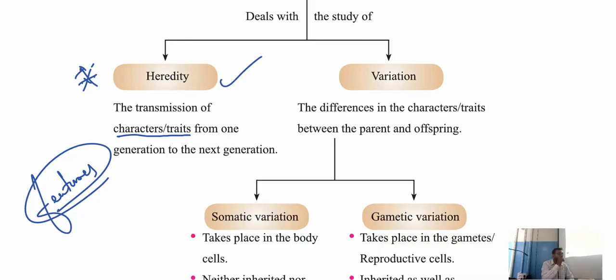Might be my nose looks like my grandfather's. The height of mine might be similar to my uncle's. Even my mother is fat, I am also fat. My father is thin, I am also thin. These all are the traits.